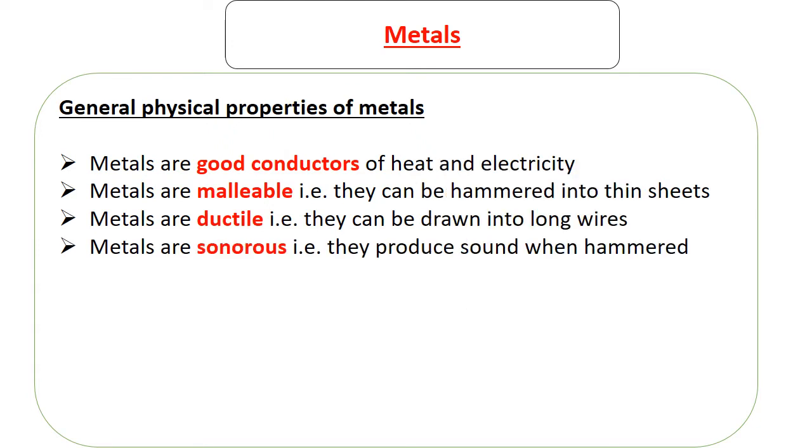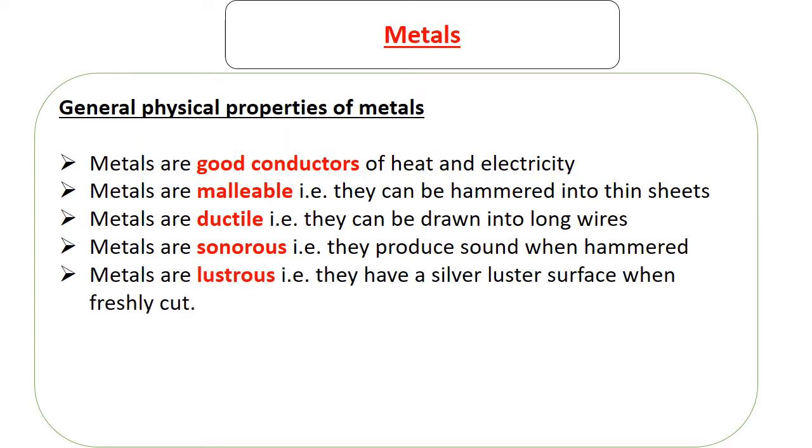The next property is metals are sonorous. So to be sonorous is to produce sound when hammered. You get a metal, you hammer it, you're going to get a very good sound. Then we have metals are lustrous. To be lustrous is to be shiny. So when you get a metal, you cut it, you are going to see that the side that has been cut is going to be shiny. Okay, so that's what it means to be lustrous.